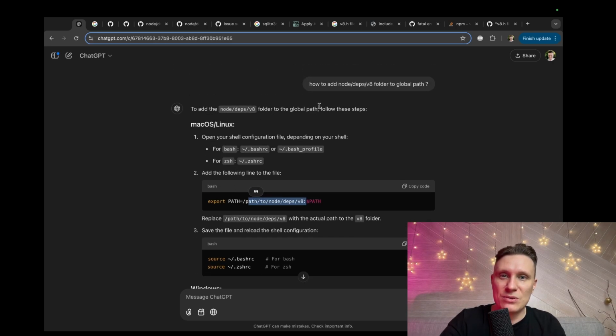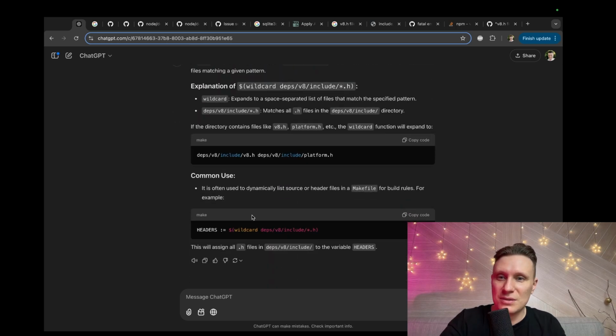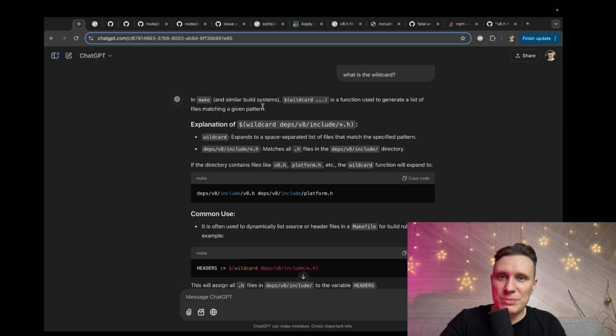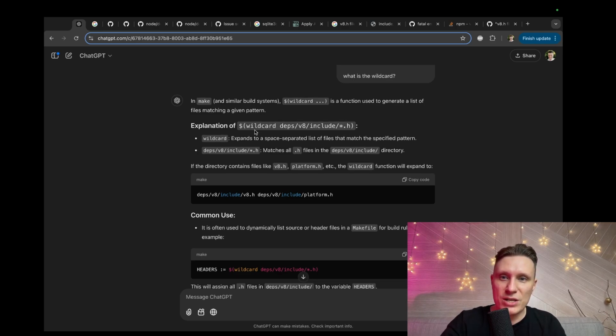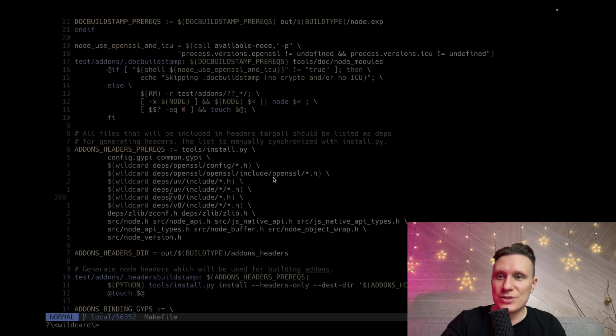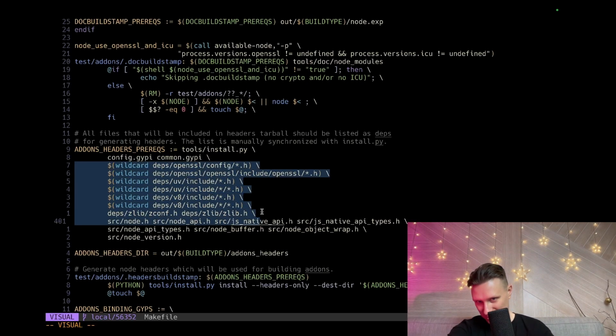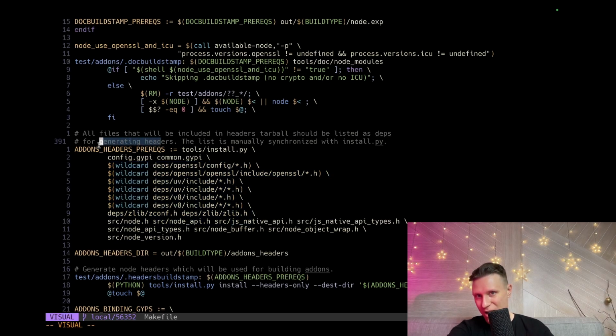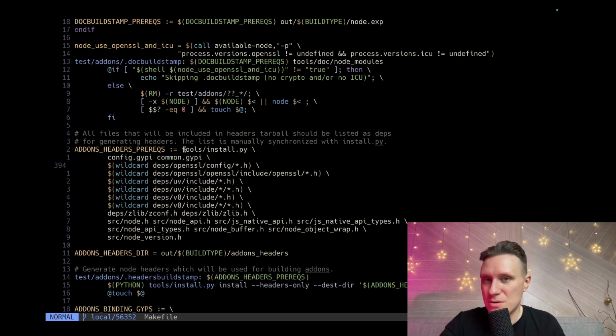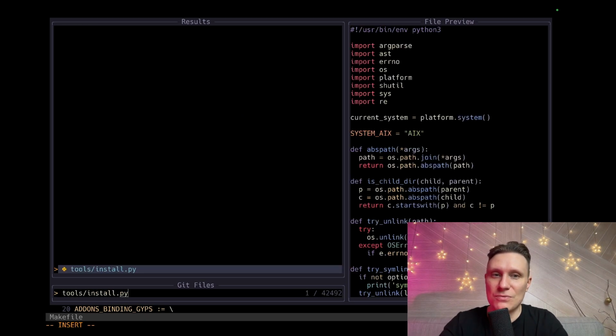To add deps to the global path, use this, Make and similar build systems. Wildcard is a function used to generate a list of files matching a given pattern. Okay, so it will generate a list of files. What they basically do is list all these files into this variable, in tools/install.py. What does tools/install.py do? It knows all the dependency headers.